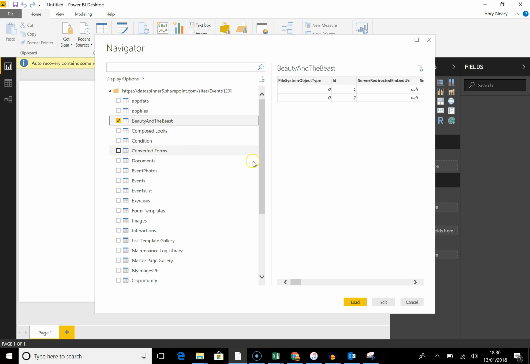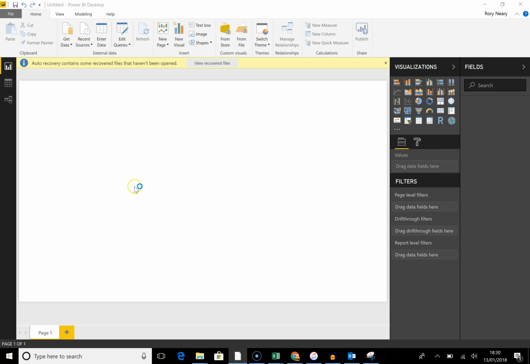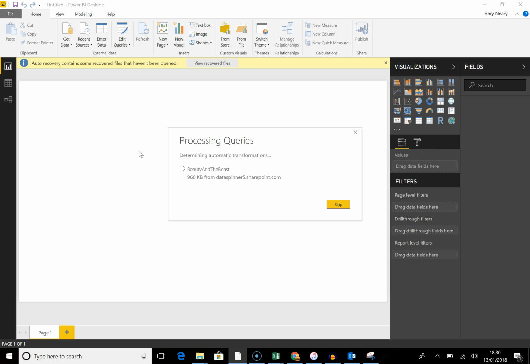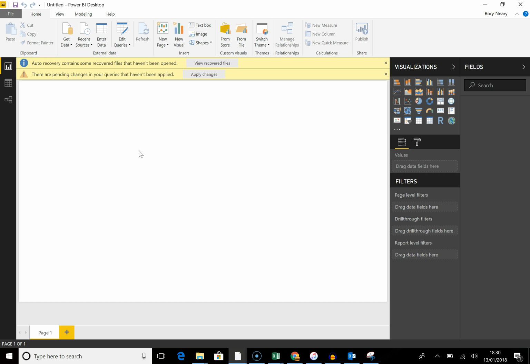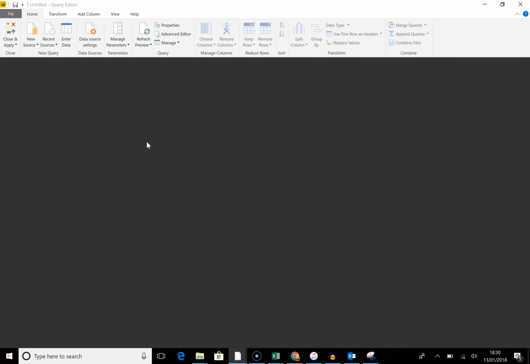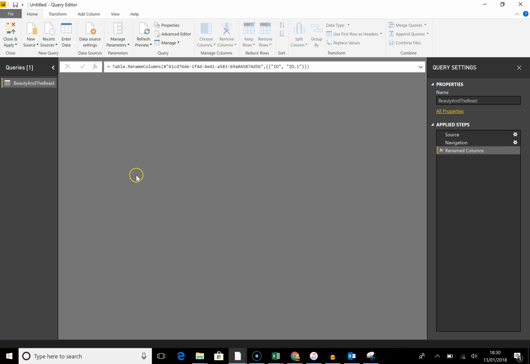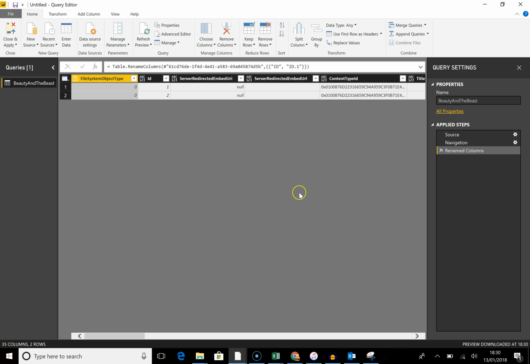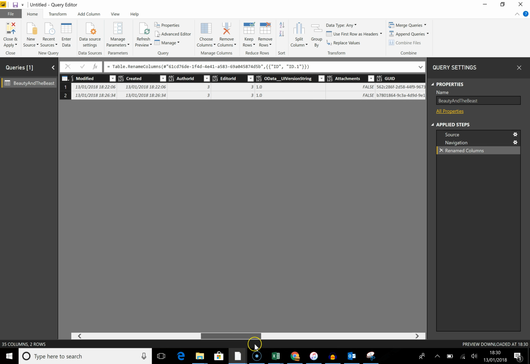table, and I'm going to edit this because there's a lot of junk that you get with the SharePoint lists. Yep, good. So here we go. I am going to get rid of the things that I don't really need. There's an awful lot of things that I don't really need on this.